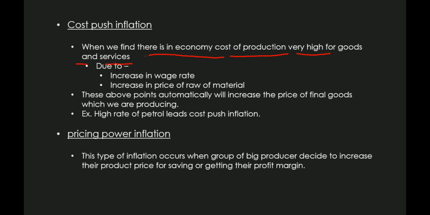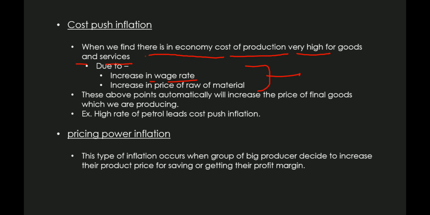That kind of inflation is called cost push inflation, right? It can be because of an increase in the wage rate. People are not ready to work at the wage rate which was earlier, and there is an increase in the price of raw material, which I have told you. Both examples are direct cost or indirect cost.